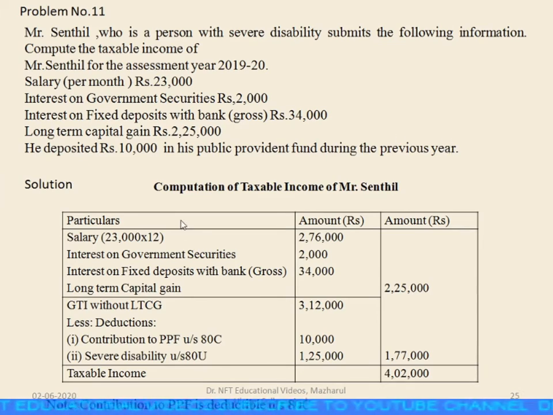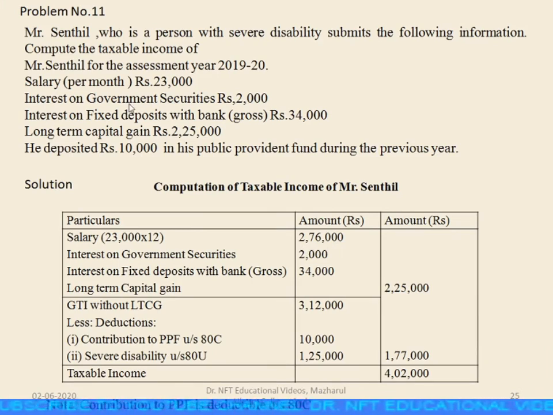So here we have to find out the taxable income of Mr. Sendil. Salary amount here is 23,000 per month. So salary is 23,000 into 12, that is 2,76,000.